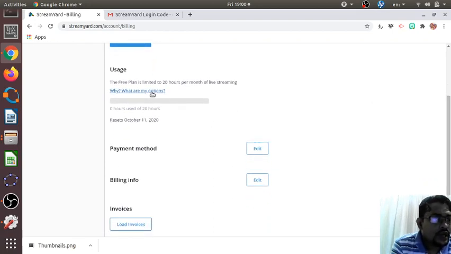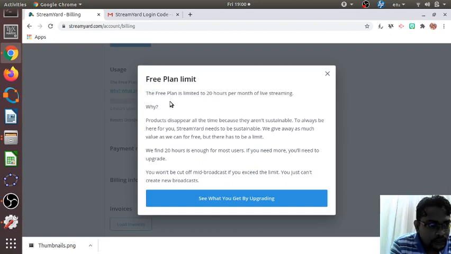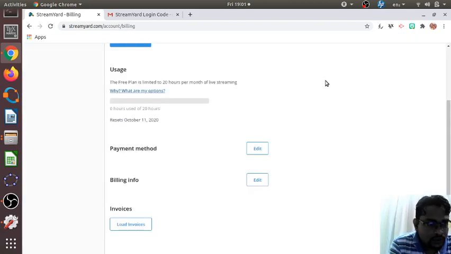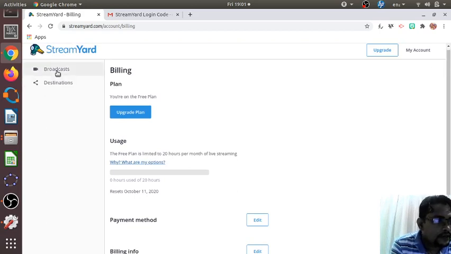Here you can have a look at the plans. The free plan is limited to 20 hours per month of live streaming. You can do 20 hours of live streaming per month on the free plan, and in the free plan the logo of StreamYard will be visible on the video. If you upgrade, you can put your own logo or the logo of your institution. As of now, let us continue with this free version.